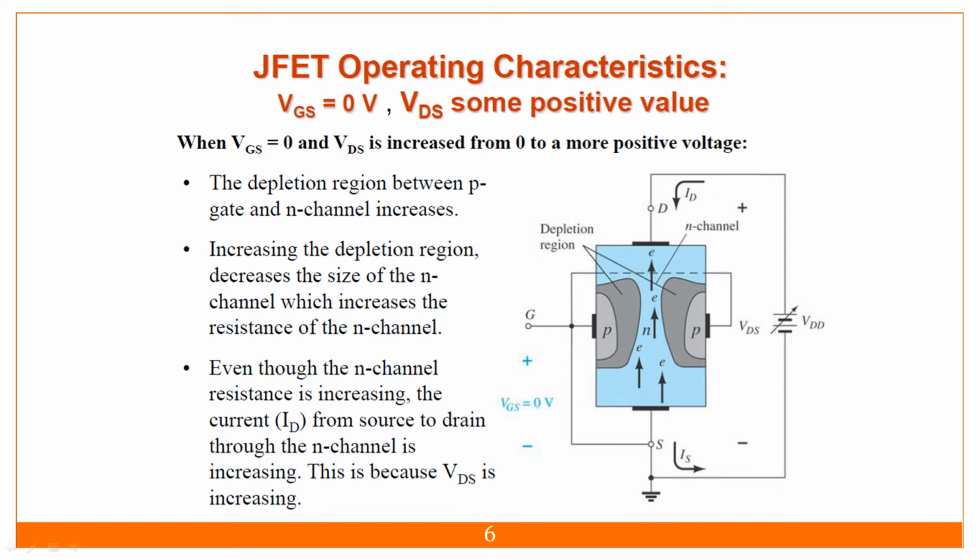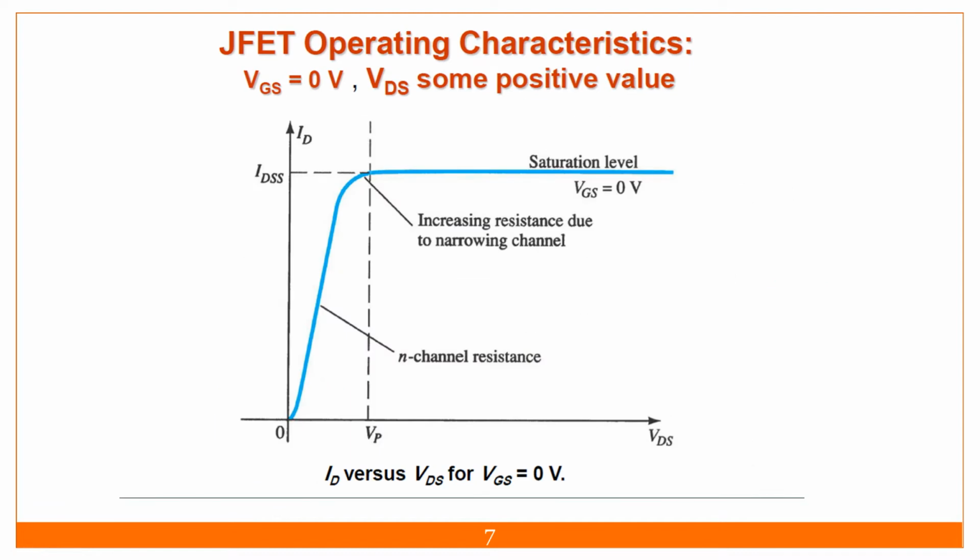Likewise, if I apply more and more VDS, which is the voltage across drain and source, more and more current is caused to flow. So it is like this.